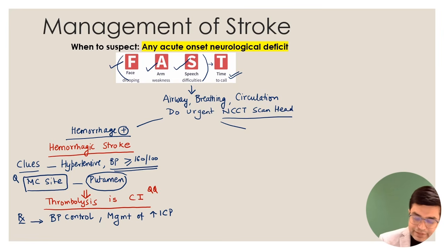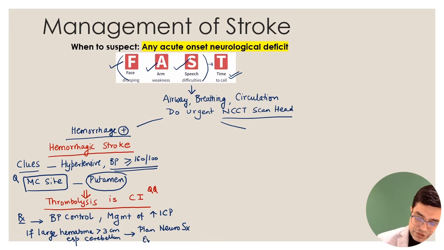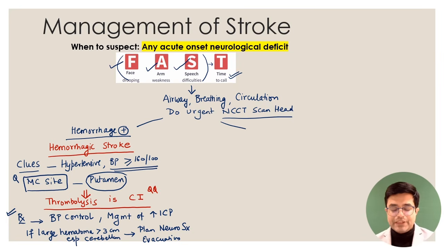And then in case you find that there is a large space occupying hematoma, if there is a large space occupying hematoma more than 3 centimeter, especially in a region that called as cerebellum, then you can plan neurosurgical evacuation. You can plan neurosurgical evacuation, right? So this is the management, broad management you would do in a patient of hemorrhagic stroke.